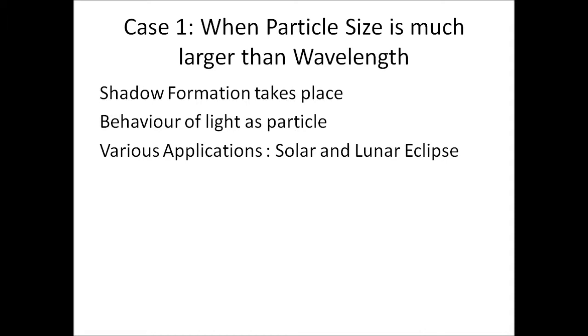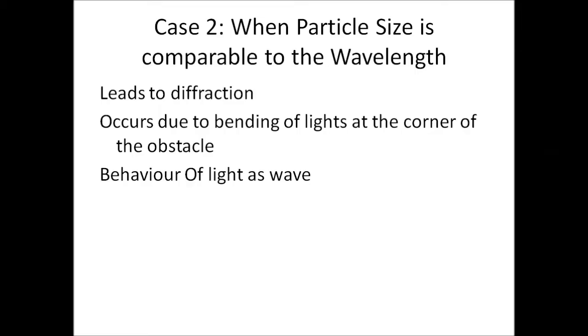We will go case by case. In case 1, when the particle size is much larger than the wavelength, we observe that shadow formation takes place. In this case, the light is behaving as a particle. So, it has various applications such as in solar and lunar eclipses. We can also see in the GIF file how a shadow is being formed.